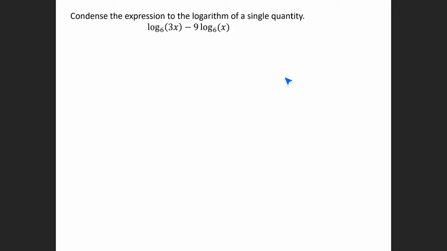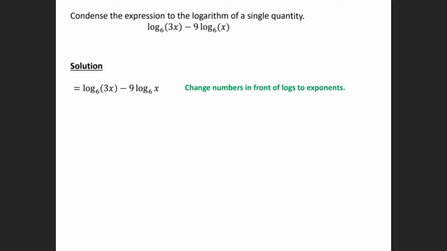So if you have multiple logs like we do here, and you want to write it as one, you want to start off with any coefficients in front of the log. So like here I have a 9 in front of this log. So if we think kind of going backwards, how did we get this 9 in the front here in the first place? Okay, so this 9 has to be an exponent so that it could come to the front. So we can always make sure that we change these numbers in front of the logs and rewrite them as exponents.